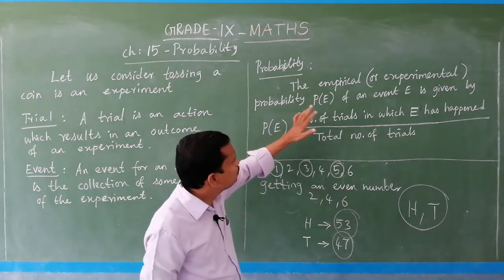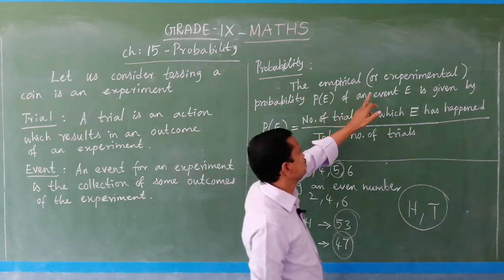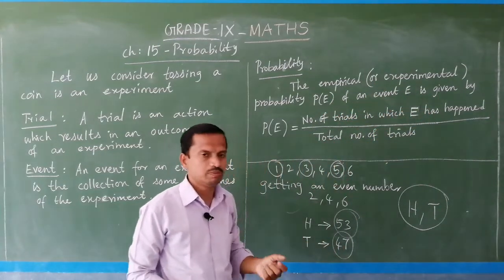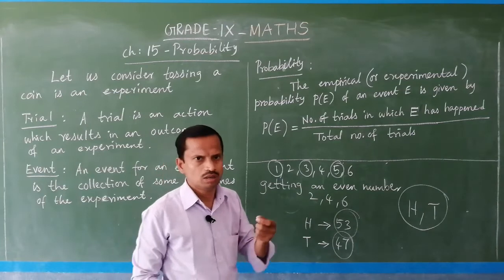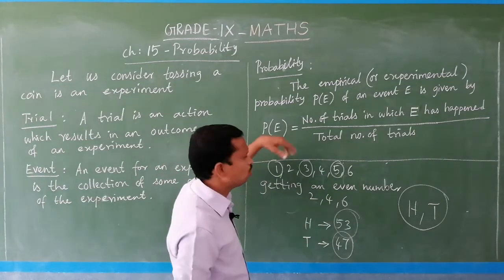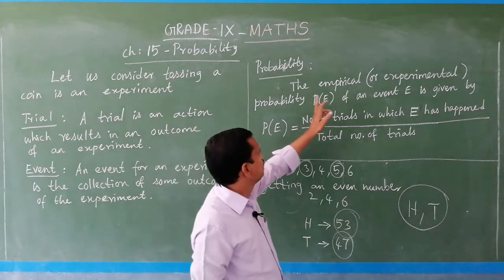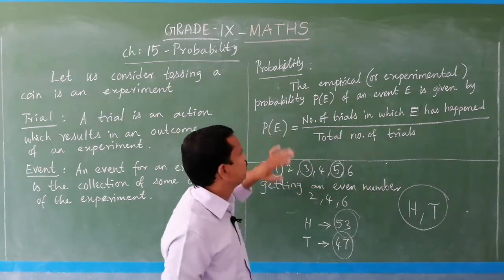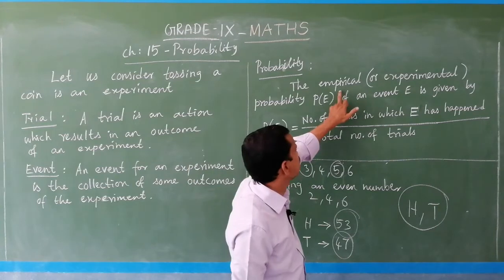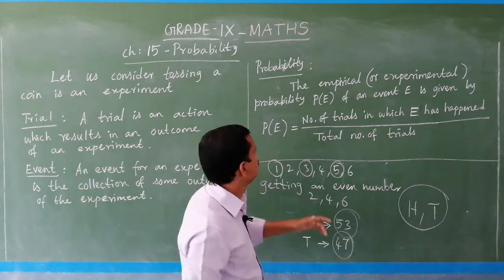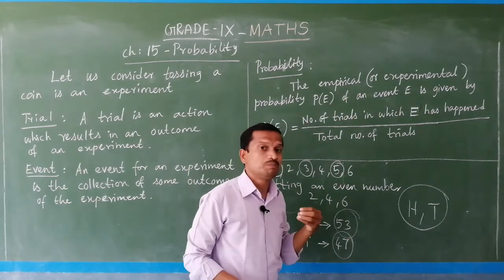The empirical means experimental. What experiment did I teach you now? Tossing a coin, or throwing a die, which is also an experiment. So, the empirical or experimental probability, you can say. The word is empirical, that means experimental. P of E, what is that P of E?